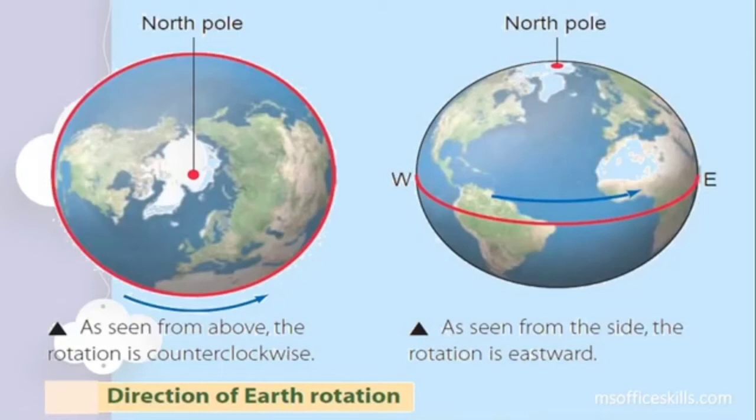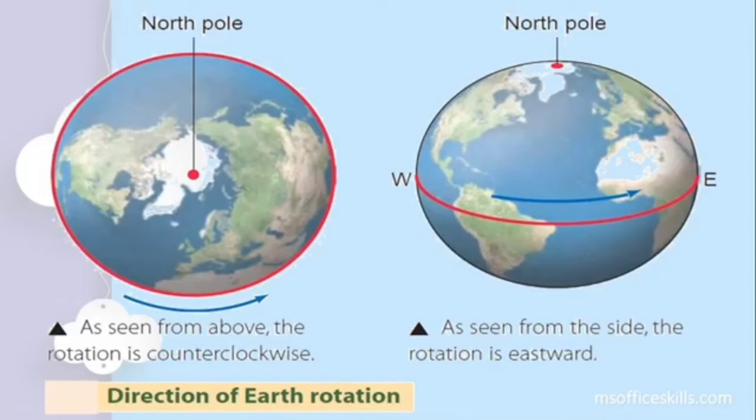So in the first image, just imagine that you are somewhere in the sky and your position is just above the North Pole. So the earth is below you and you are flying, or you are just on top of the North Pole in the air. Okay, when you observe, you will see that the earth is rotating in the counterclockwise or anti-clockwise direction. Alright, this is when you look at it from outside the earth, from the top of the earth.